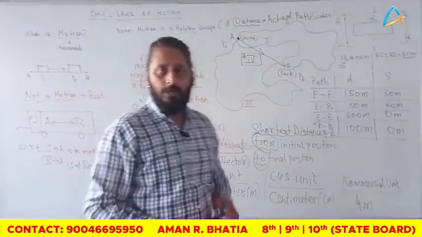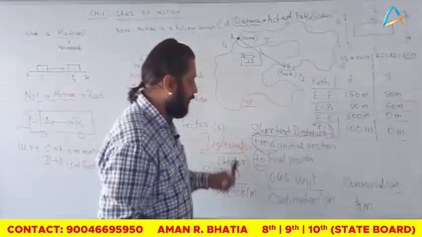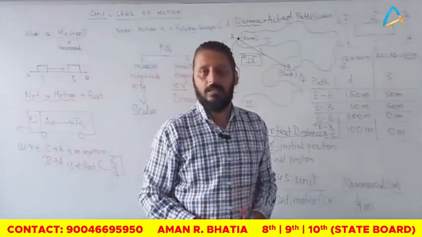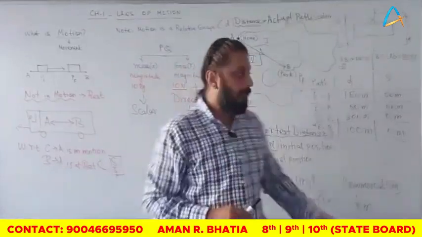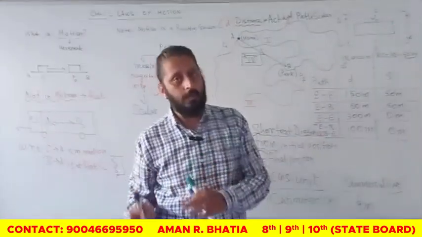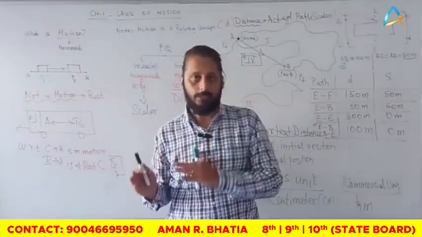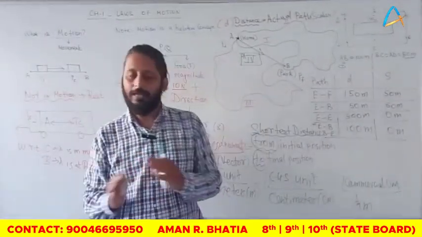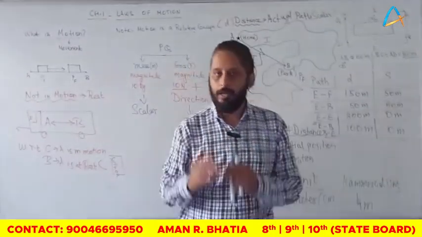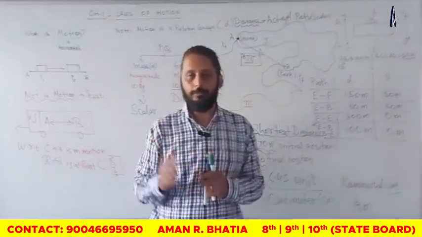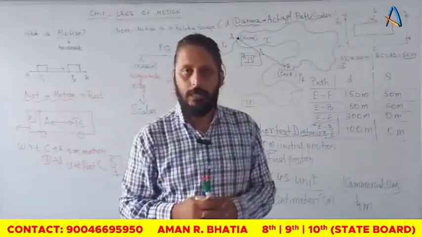Actual path traveled by the body is called as distance traveled by the body. The shortest distance between initial and the final position is called as displacement. Distance is a scalar quantity, whereas displacement is a vector quantity. And my dear students, last point, distance can be either equal or greater than displacement. Displacement will always be a smaller value or equal to that of distance. 3 points for each, 3 marks, okay. Half of marks you get for each of the points you write for distance as well as for displacement. If it is 2 marks, you can use any of the 2 points out of these 3.